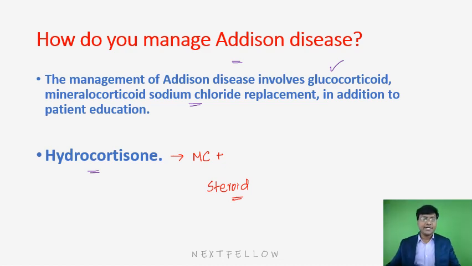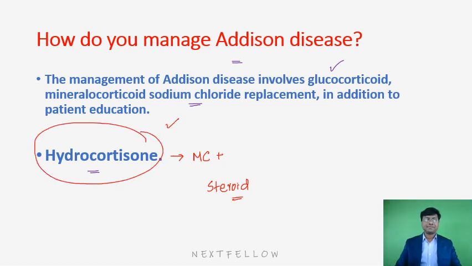That is the reason you give hydrocortisone in Addisons, because in Addisons there is a decrease in mineralocorticoid, a decrease in glucocorticoid, and also a decrease in the weak sex hormones. So you need to give a drug which has dual activity, mineralocorticoid as well as corticosteroid activity, and that drug is hydrocortisone.